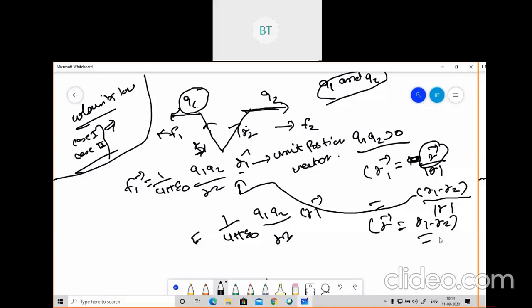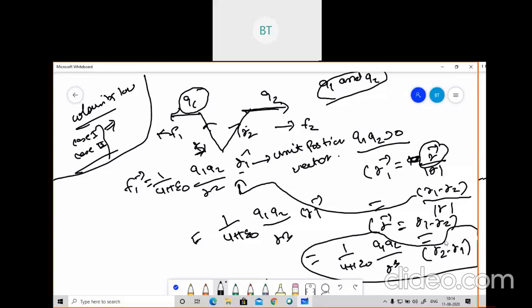So this is the first case. In the second case, if you are applying the position vector on Q2, what will you write here? 1 by 4 pi epsilon naught Q1 Q2 by R cube into R2 minus R1. If you are applying on the Q2 vector, you can calculate it like that based on the position vector. If you have any doubt, you can ask, or we are going to solve a problem based on that.